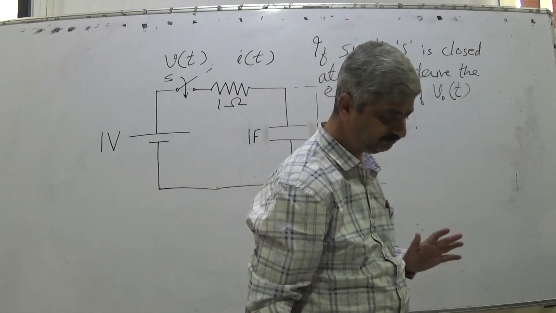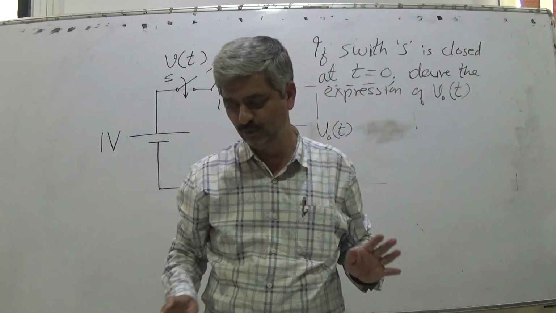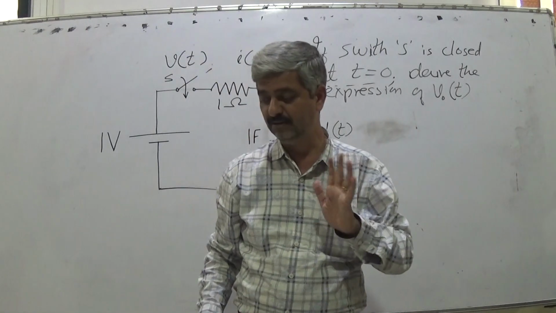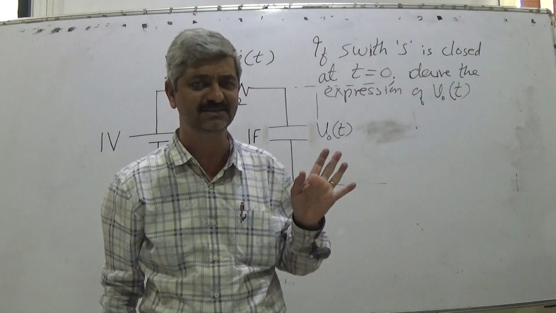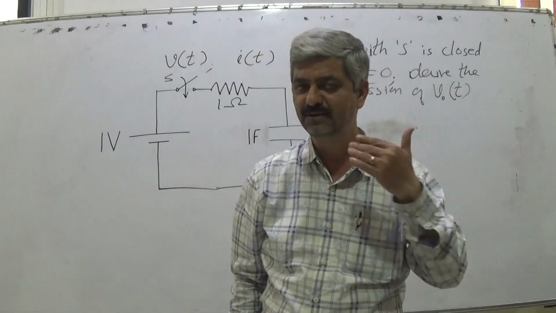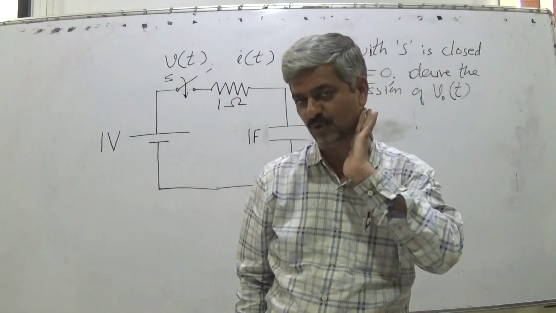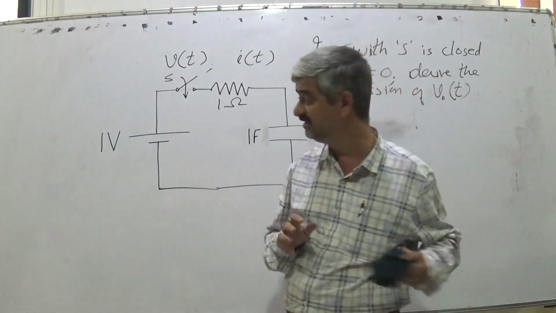So now you can pause and think on your own. Don't use any previous information, in the sense that this might have been discussed earlier, but don't use that. Try to think afresh on your own and you should be able to do it. It is not so easy also.